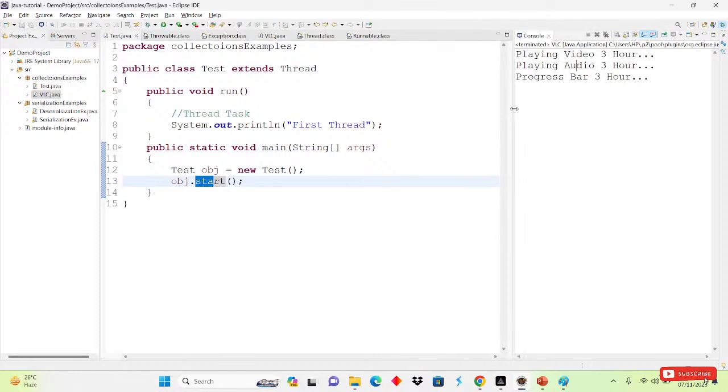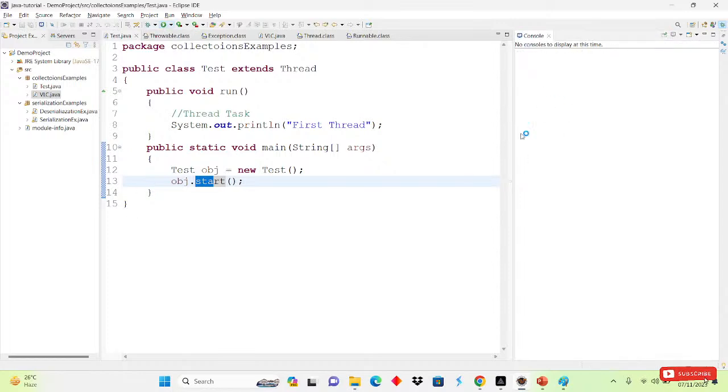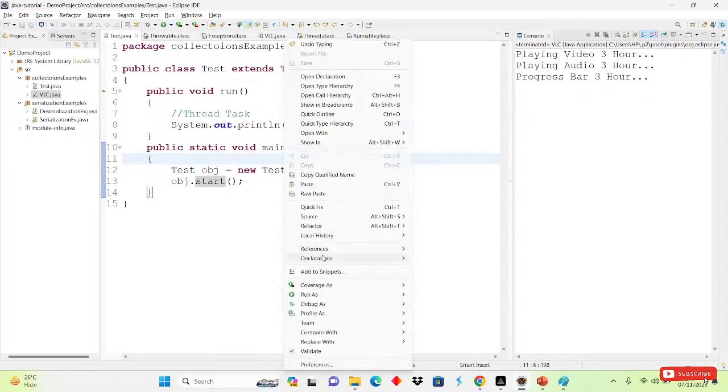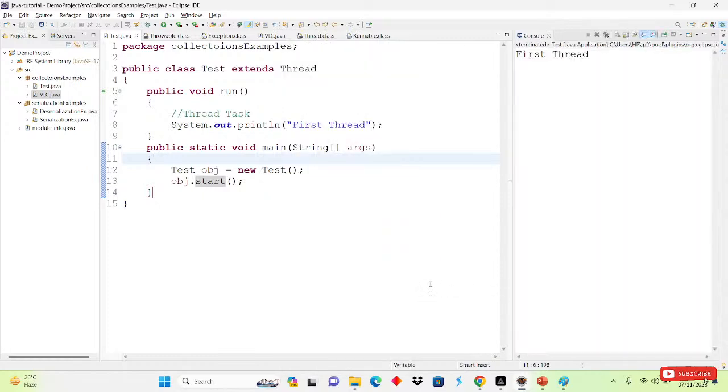First thread. Okay, anyone have another answer? Everyone is saying first thread. Okay, so how will it be called? See, if I run this one, first thread will be printed on the console. That is okay. Oh, sorry, we are not calling this one, I think that's why. First thread is printing on the console, that is also okay.